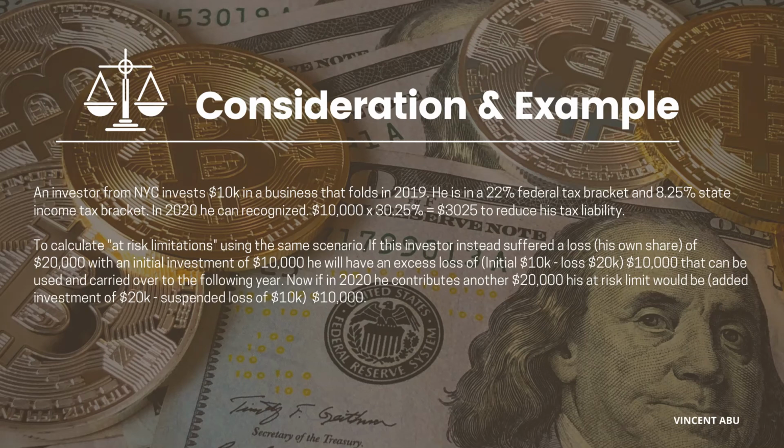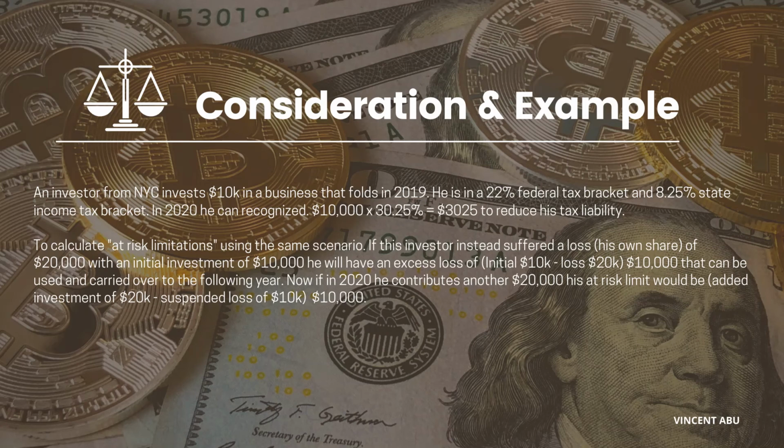Now, to calculate his at-risk limitation, using the same scenario, if that investor instead suffered a loss, his own share of the loss, right? Not his partners', just his share of that loss was 20 grand. With his initial investment of 10 grand, he will have an excess loss of 10K. Basically, you're taking the loss of 20 minus the initial investment of 10K, and you're getting 10K. So that can be carried over to the following year.